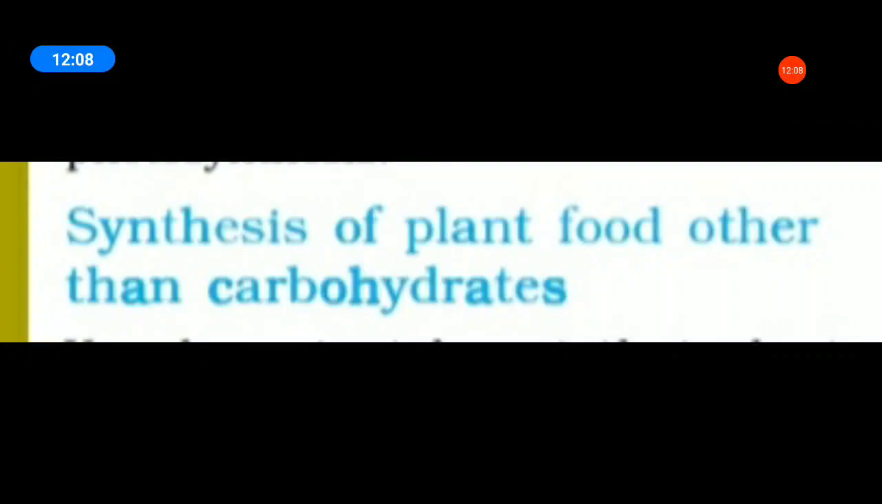The plants can then synthesize components of food other than carbohydrates, such as proteins and fats. Okay, what is meant by carbohydrates? Carbohydrates are made up of carbon, hydrogen and oxygen. What are carbohydrates made up of? Carbon, hydrogen, oxygen. That's all.